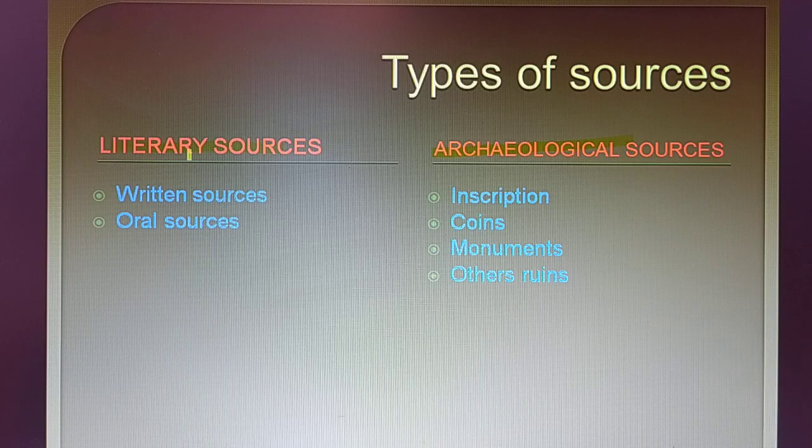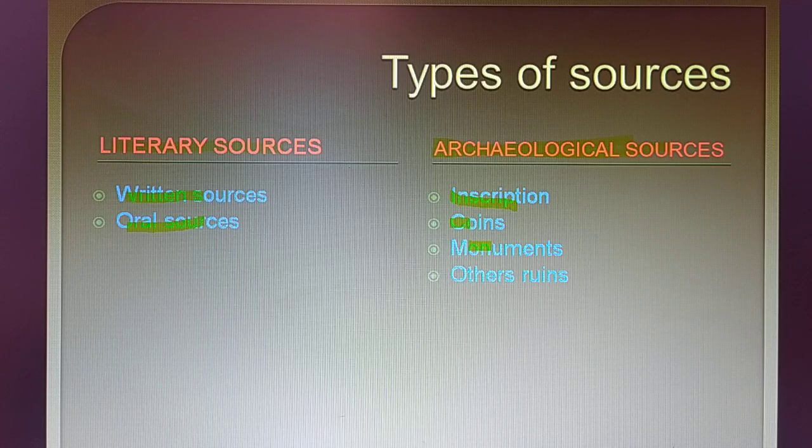Literary sources means written or oral sources. In the case of archaeological sources, there are inscriptions, coins, monuments and other ruins, means the things which have already perished, whose remains we can still see in the present situation. These come under the category of archaeological sources.